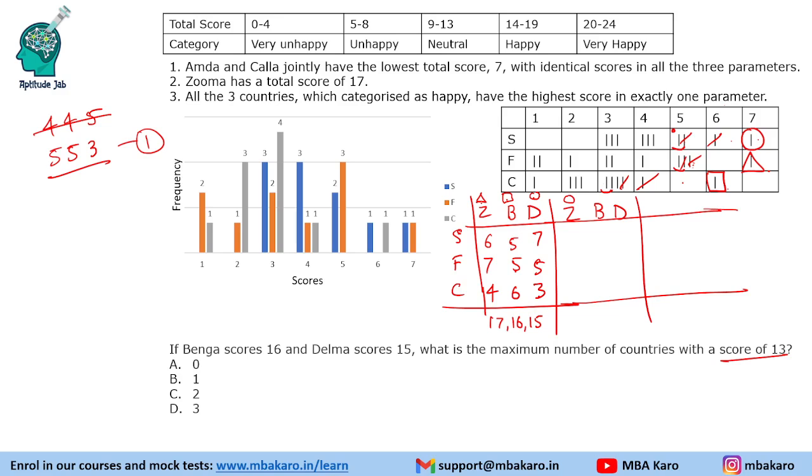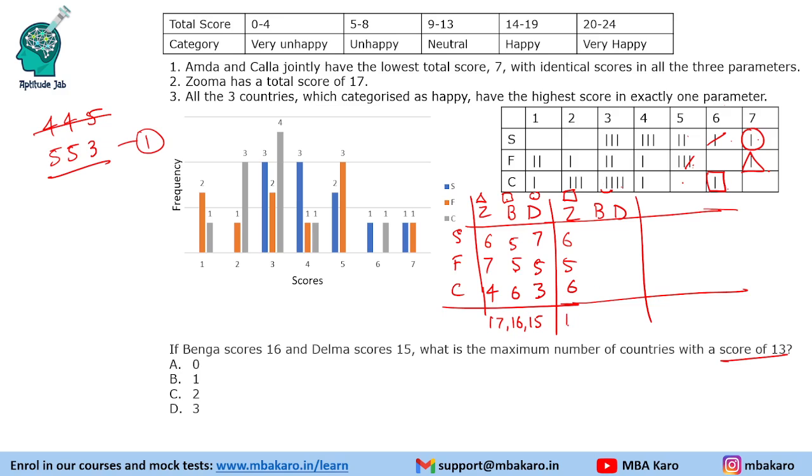So we started with Z triangle. Now let us take Z as circle and then solve the same thing to see if we can get more than one country. Now if Z is circle, the scores are, sorry, Z is the square. The scores are 6, 5, 6 for Z. Okay. 6, 5, 6. So this 6 is used, 5 is used, and this 6 is used.